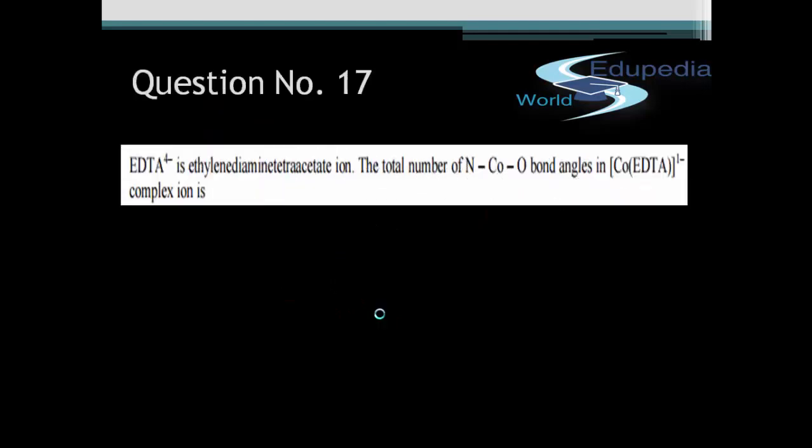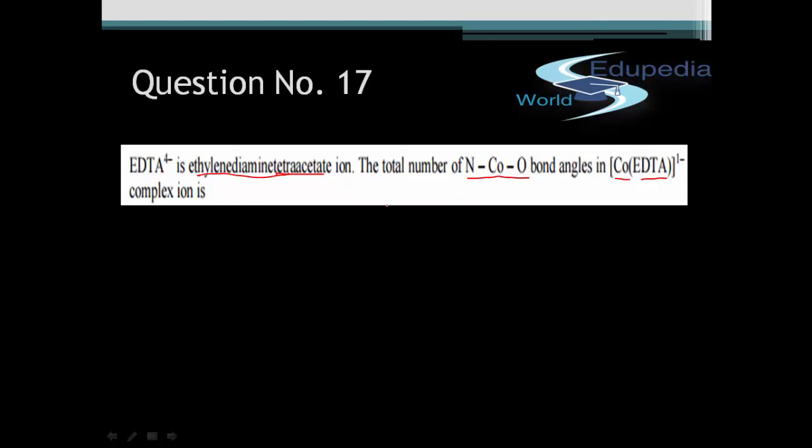Let's go to next question. Next question says EDTA, that is ethylene diamine tetraacetate ion. What is the total number of NCoO bond angles in Co-EDTA? This is a fairly interesting question.